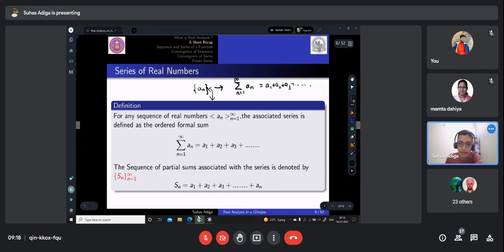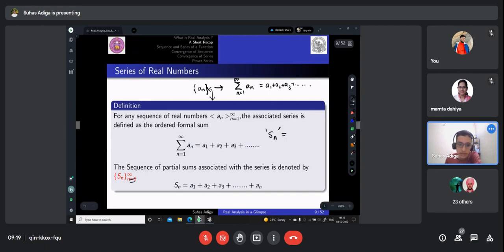But to discuss convergence of a series of real numbers, we actually need something called the sequence of partial sums. This leads us again back to a sequence. So for a series, your steps to prove something is convergent are the same as those of a sequence. A partial sum we represent by the notation Sn, from n equal to 1 to infinity.